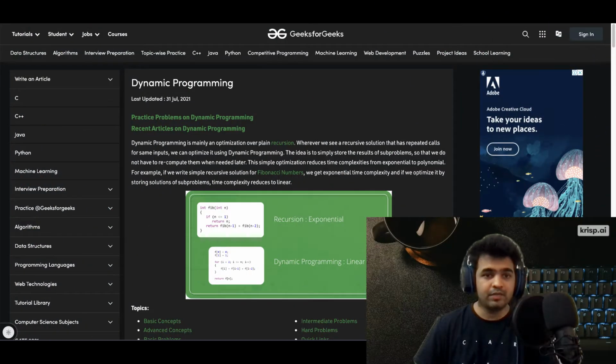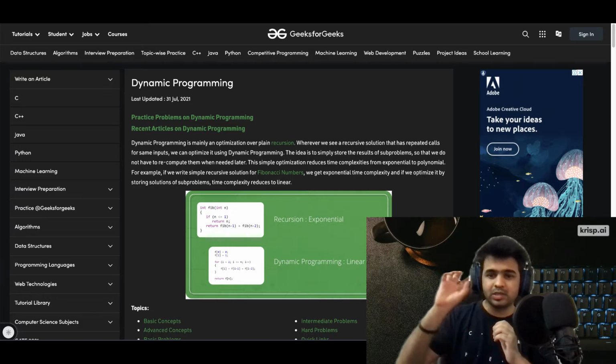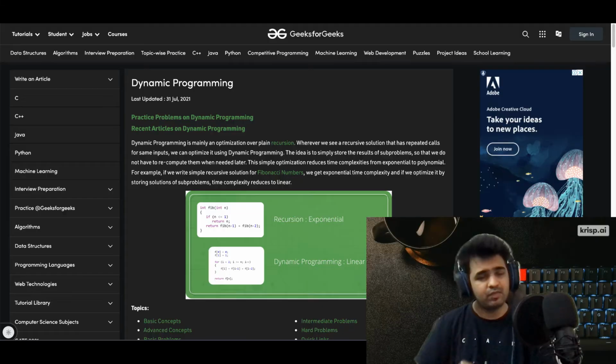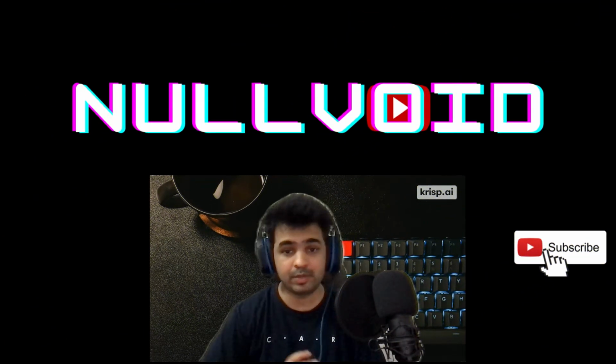Let's look at the definition of dynamic programming on Geeks for Geeks. It says that dynamic programming is mainly an optimization of plain recursion. Wherever we see a recursive solution that has repeated calls for the same inputs, we can optimize it using dynamic programming. The idea is to simply store the results of subproblems so that we do not have to recompute them when we need them later.